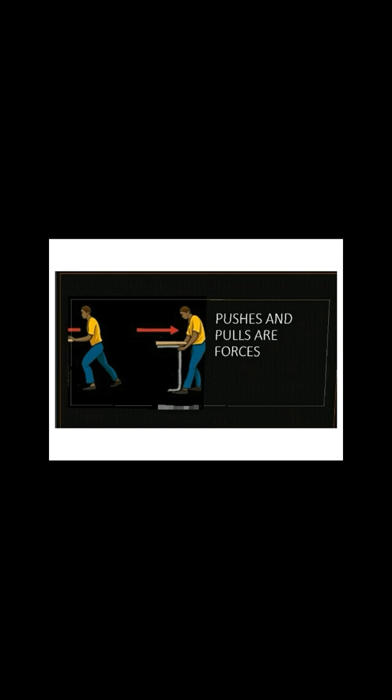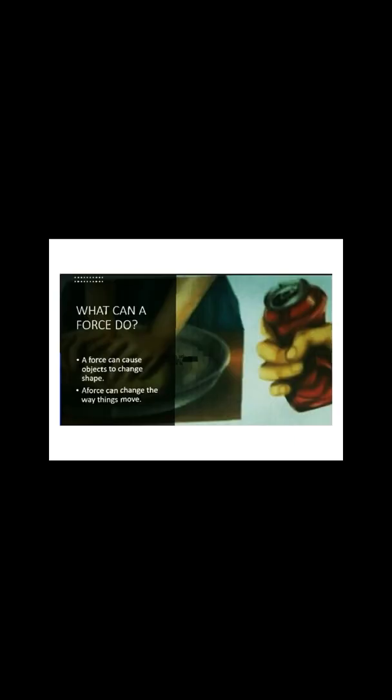Forces can also be produced by people, animals and machines. The wind and flowing water can also act as forces. As you can see here in your reading book, this door is being closed by applying push force and the boat is moving due to the force of wind. So what is the force of the wind? That is the natural force. It means that besides all these forces which are produced by people, animals and machines, there are natural forces which are acting upon us all the time.